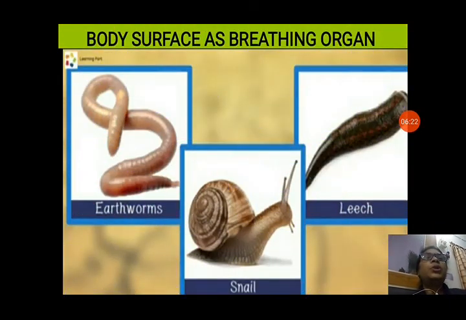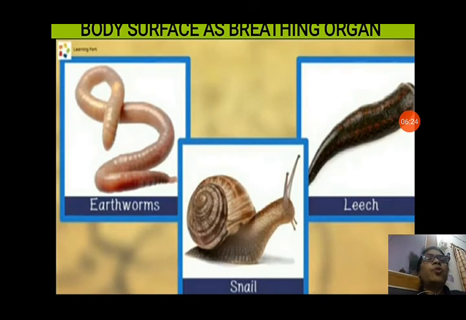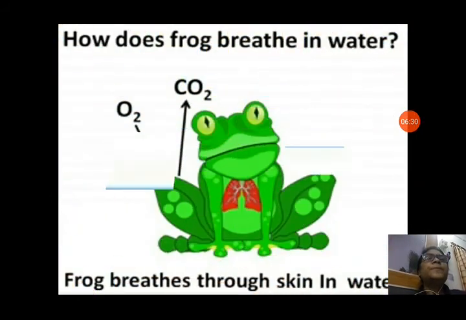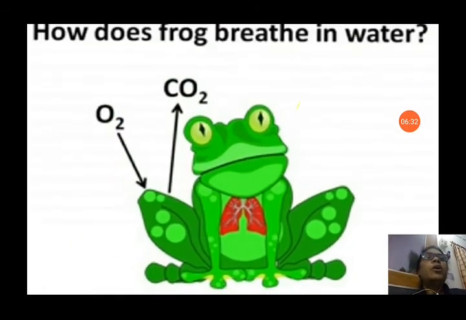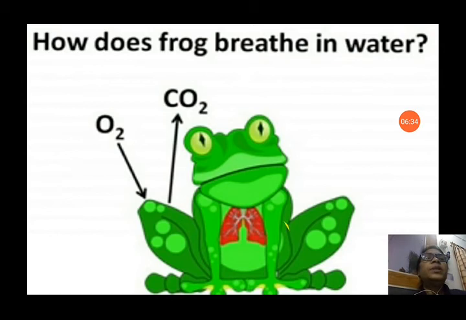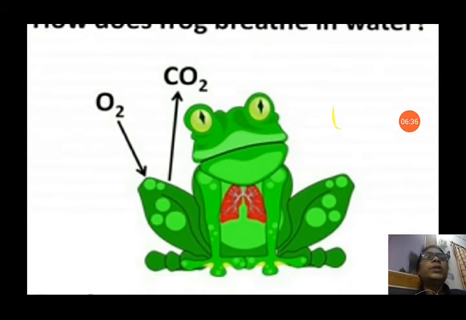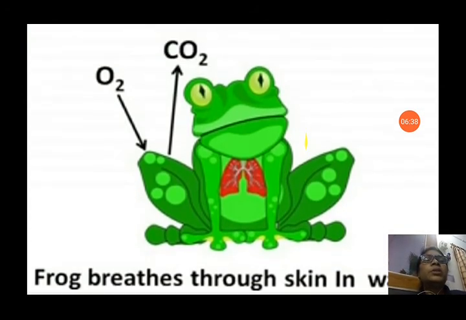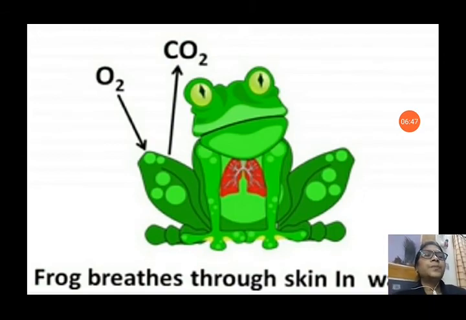You can see here body surfaces as breathing organ in earthworm, moist skin, snail also, and leech also. That's why they prefer to live in moist areas. And frog, they are amphibians. They live in both land and water, so they can take oxygen from water also with their moist skin, and they breathe on land through their lungs.